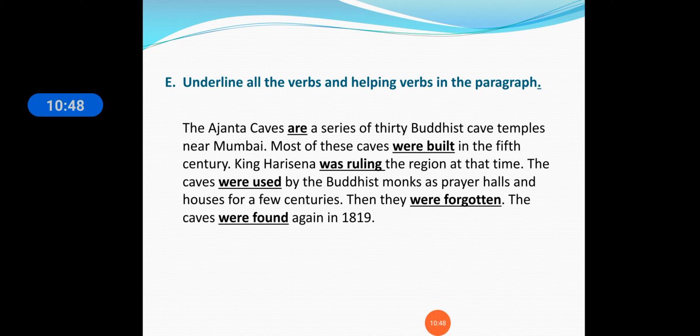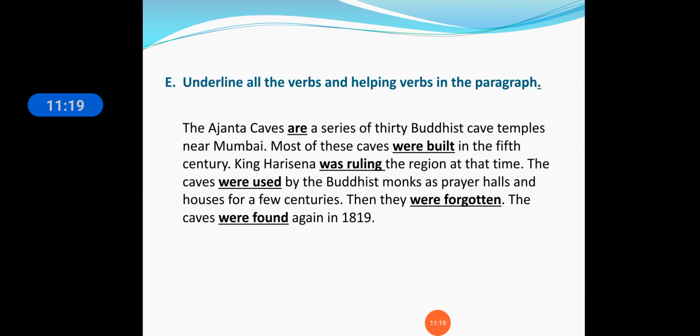They are a series. What is a series? Series means series, what we were saying in the line. Okay, series of 30 Buddhist cave temples. So there are 30 Buddhist cave temples near Mumbai in Ajanta caves. Buddhist is the religion, right? And there are many temples here. Okay, near Mumbai. Most of these caves were built in the 15th century.